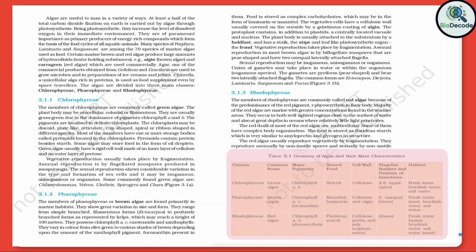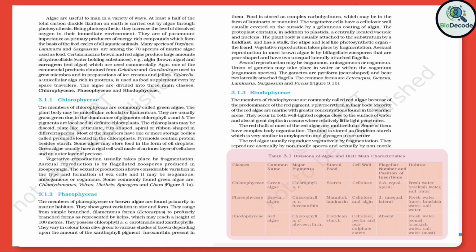Green algae are mostly found in freshwater habitats, such as ponds, ditches, and moist soil, although some species also occur in marine environments. They reproduce by all three methods: vegetative reproduction by fragmentation, asexual reproduction through motile zoospores, and sexual reproduction, which may show isogamy, anisogamy, or oogamy, depending on the species. Examples include Chlamydomonas, Volvox, Ulothrix, Spirogyra, and Chara. So whenever you see bright green algae in a pond, it's most likely from this group.